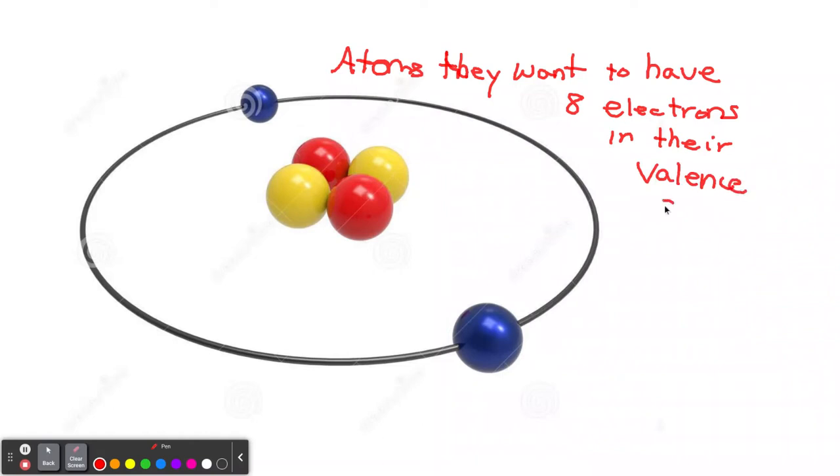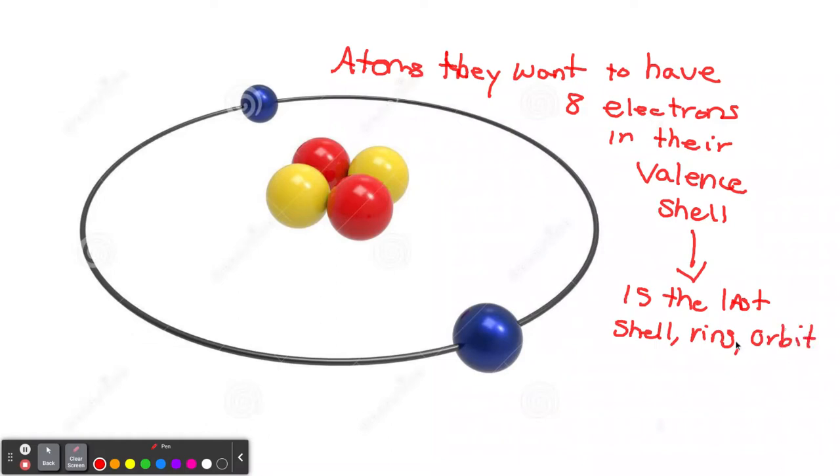So let me explain valence shell. So the valence shell, the little arrow there, is the last shell. It's the last shell. It's the last ring. It's the last orbit you may hear. It's the last cloud. It's the last energy level. And so this is a Bohr model of helium. He is helium. So I'll write it here, helium.